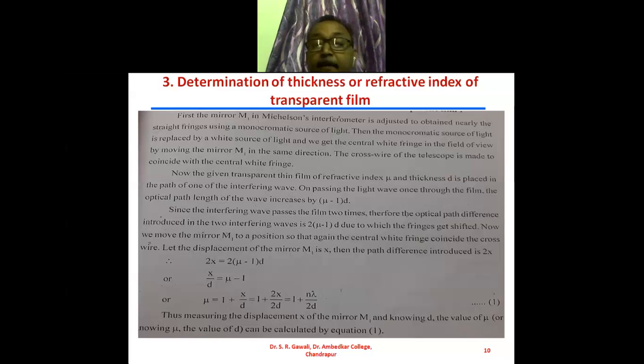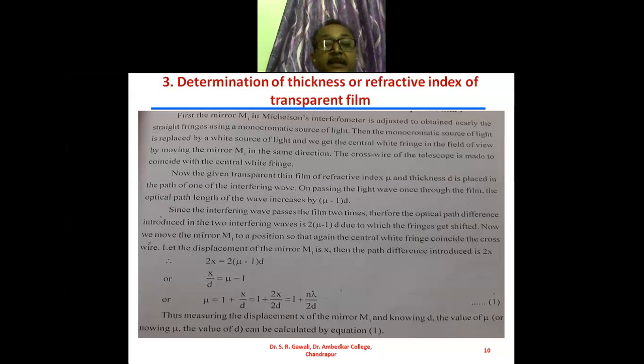And from this equation number 1, n is the order of the fringe, lambda is the wavelength of the monochromatic light, and d is the distance. So if they are known, then the refractive index mu of the transparent film can be determined by using equation number 1. The value of d can also be determined.